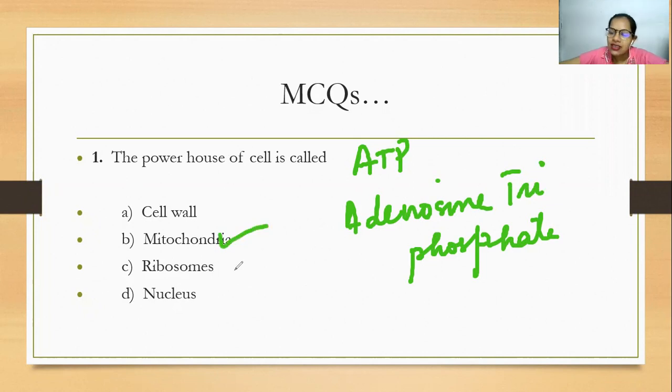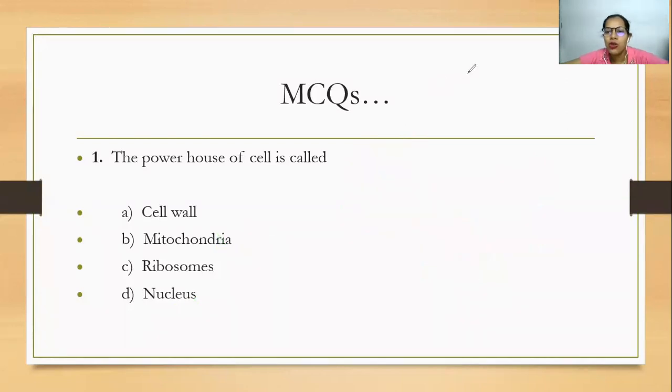Ribosomes are for protein synthesis, and in the nucleus, we know that chromosomes and genes are present which are responsible for your inheritance. So here the answer is mitochondria. Let's move on to the next.